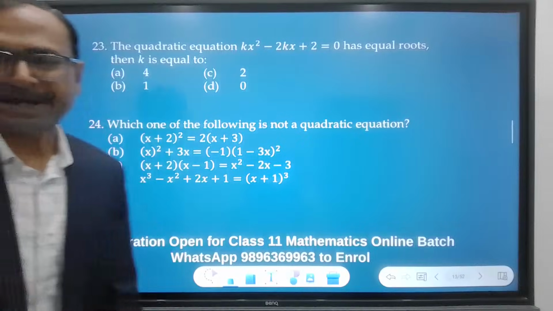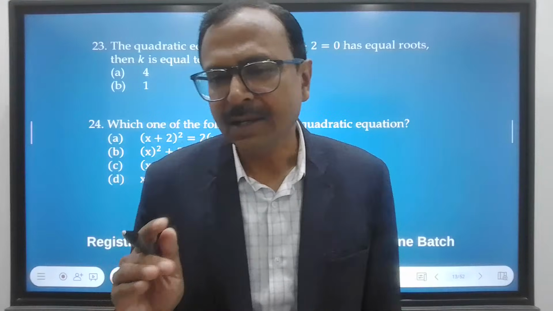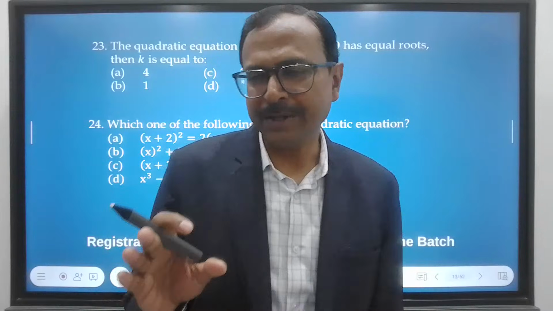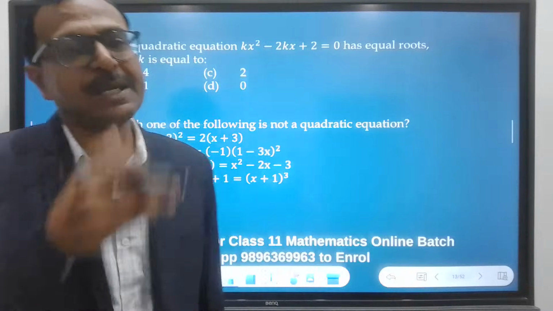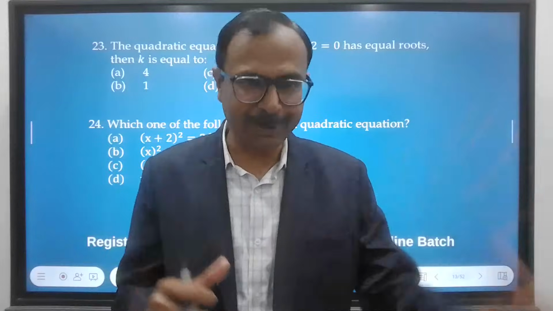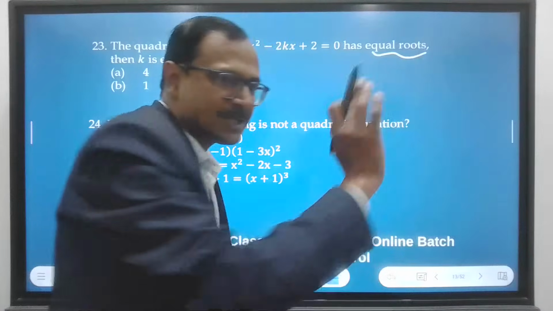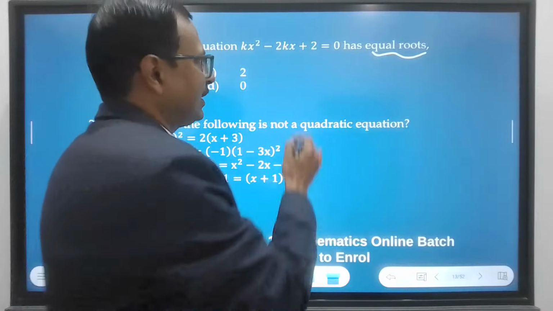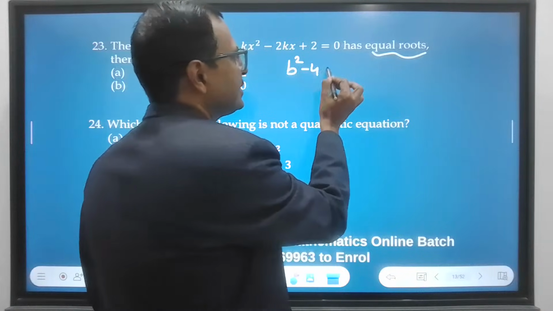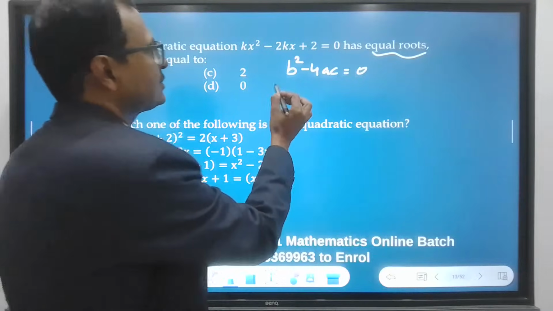Right. So I think we can discuss it now. 23rd question, I'm getting the prominent answer as C, and 24th also I'm getting the answer as C. So many of you are saying that both the answers are C. So we need to see whether it is C or not. Okay. So equal roots. Now this is the keyword of the question. B square minus 4AC, the discriminant, is 0. For equal roots the discriminant is always 0. So let's put the values.